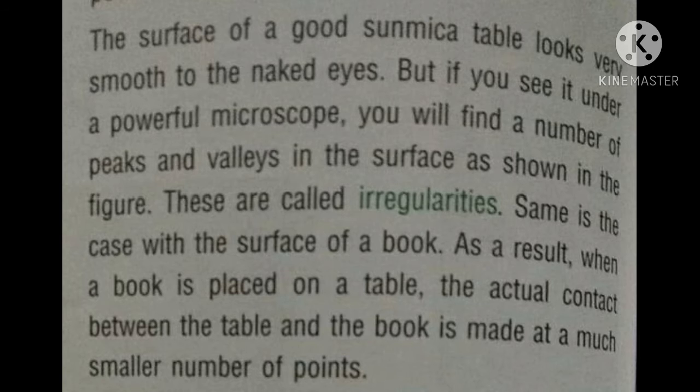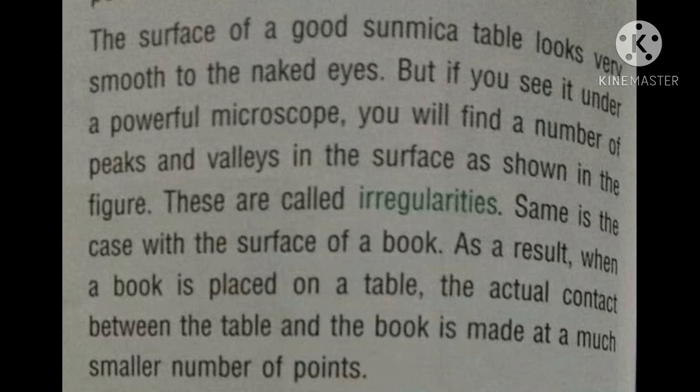But if you see it under a powerful microscope, you will find a number of peaks and valleys in the surface as shown in the figure. So these are called peaks and valleys are called irregularities.